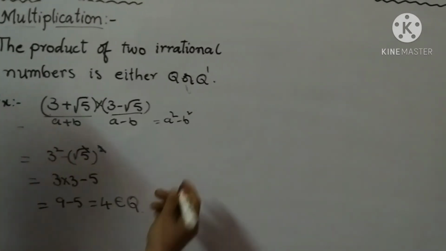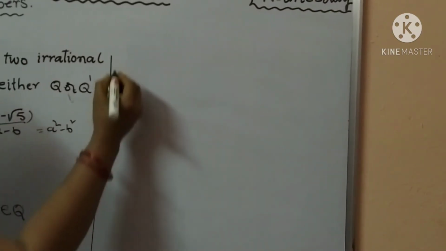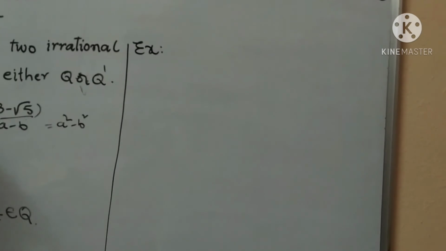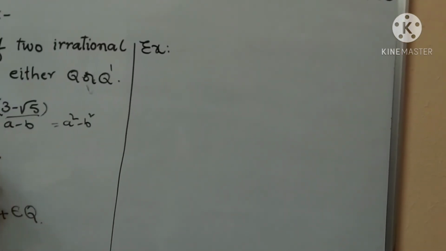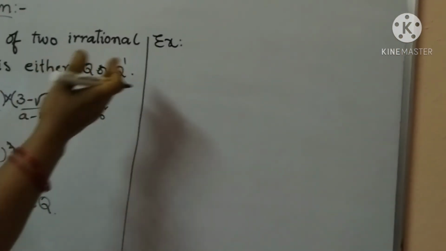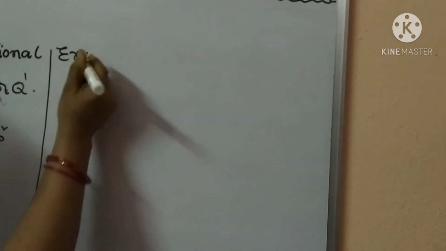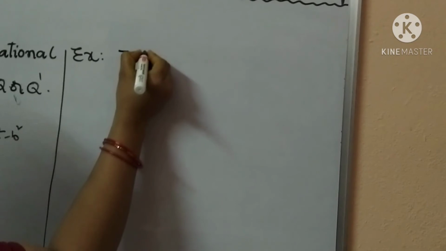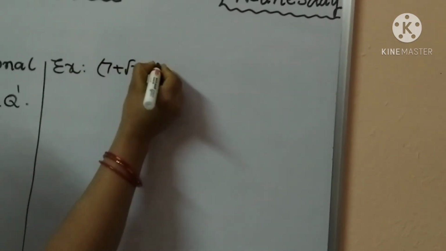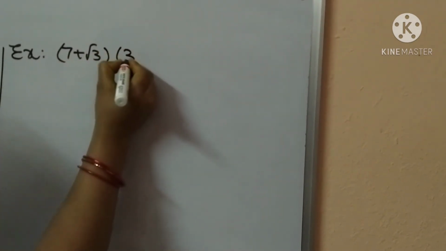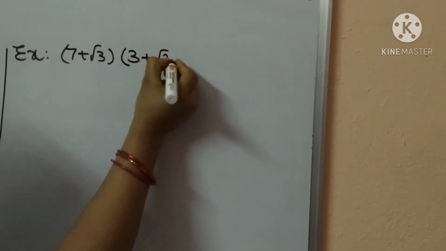Next example, we have to take another example. So here you have to take the same numbers, only the symbols differ. So here write 7 plus root 3 and 3 plus root 2.